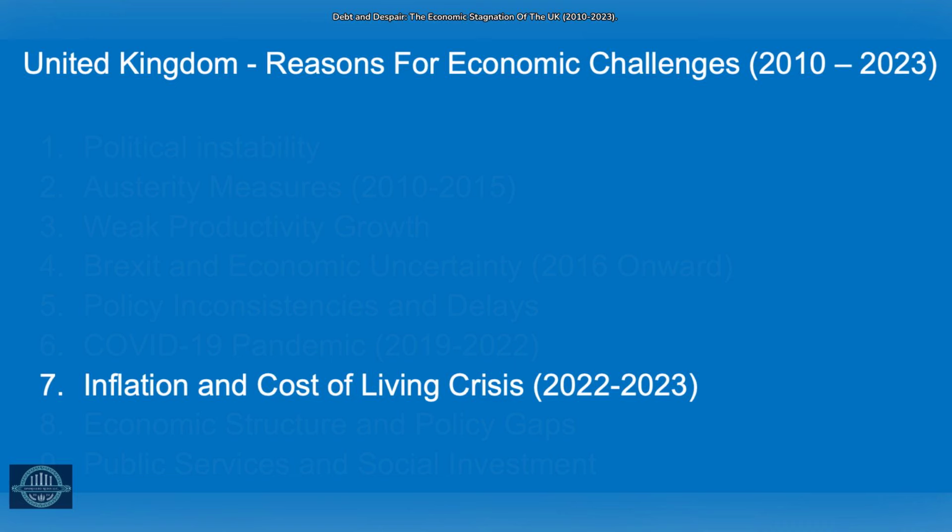Global supply chain disruptions, worsened by the Russia-Ukraine war, caused energy and food prices to surge, driving inflation. The UK was hit particularly hard due to its reliance on energy imports and vulnerabilities in food supply chains. Rising prices reduced real incomes and consumer spending, while policy responses such as interest rate hikes by the Bank of England aimed at curbing inflation further strained economic growth.